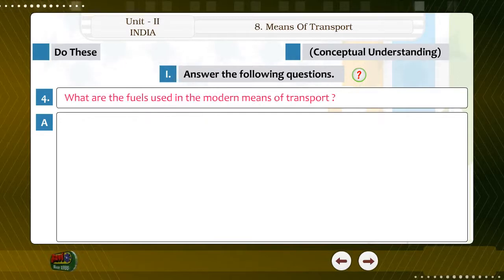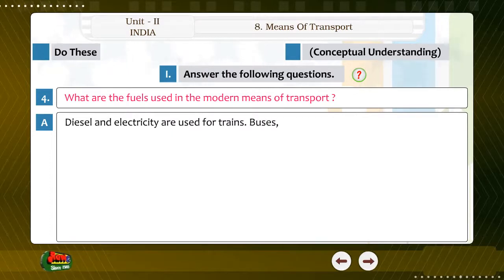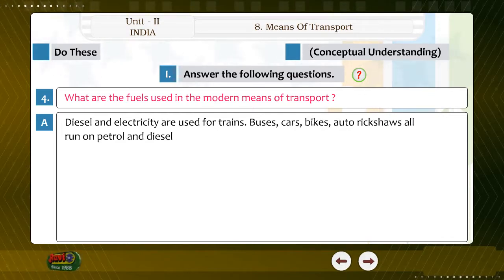What are the fuels used in the modern means of transport? Answer. Diesel and electricity are used for trains. Buses, cars, bikes, auto rickshaws all run on petrol and diesel. Petrol is required for aeroplanes and steamers.